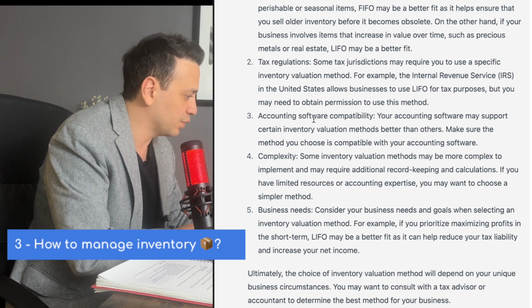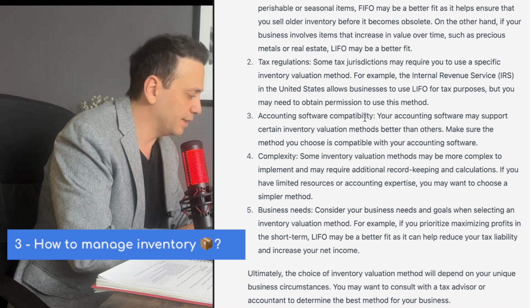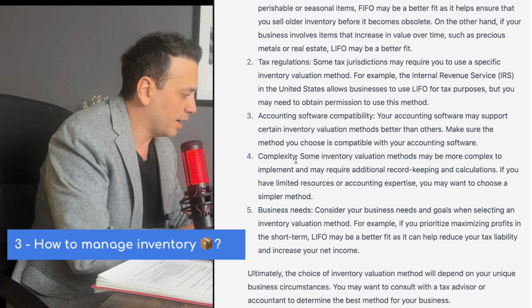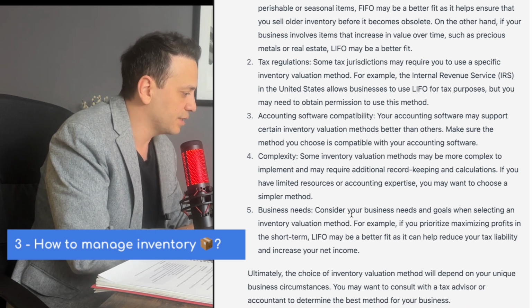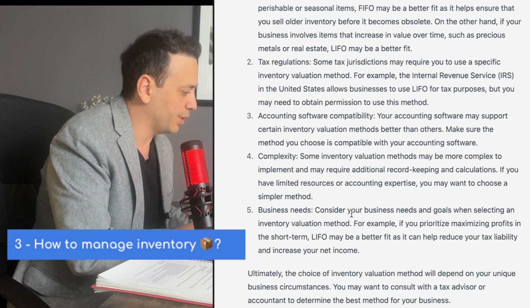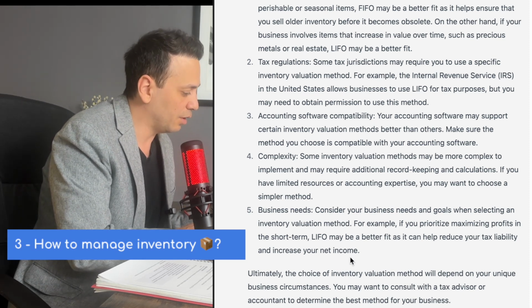All right, accounting software compatibility. Obviously, you have to make sure your accounting software can support the method that you're going to choose. Complexity, business needs. All right, so this is pretty decent advice. It could be a very good starting point in deciding whether to use FIFO or LIFO for your valuation of inventory.